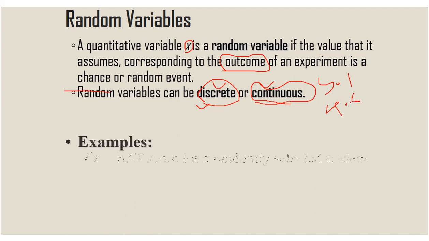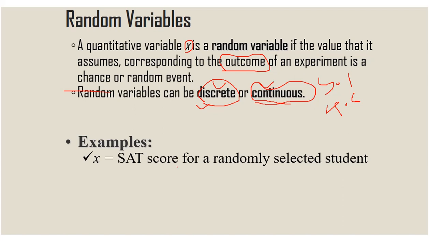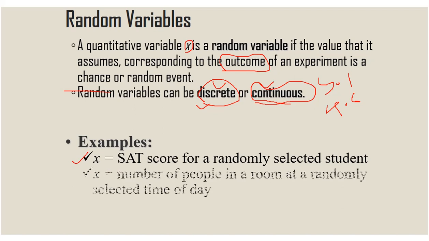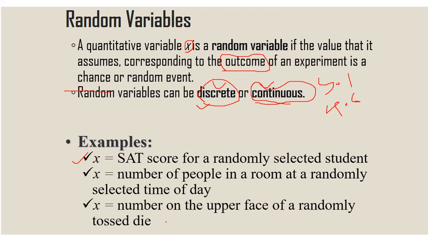Now see some examples. SAT score for a randomly selected student is also one example of a random variable. The number of people in a room at a randomly selected time of day. The number on the upper face of a randomly tossed die. All these are examples of random variables.